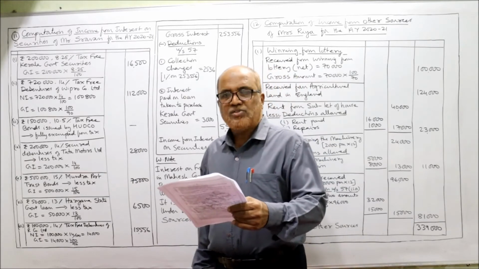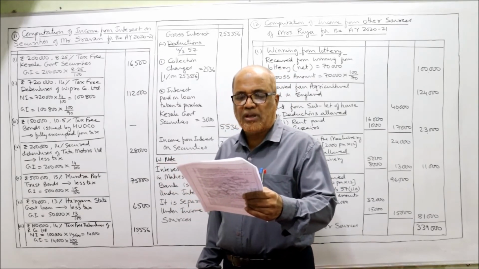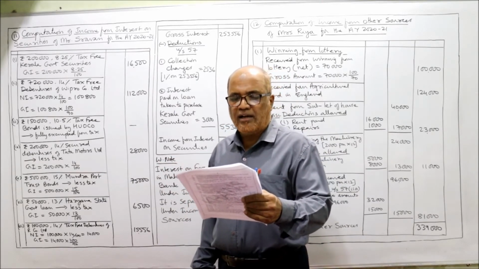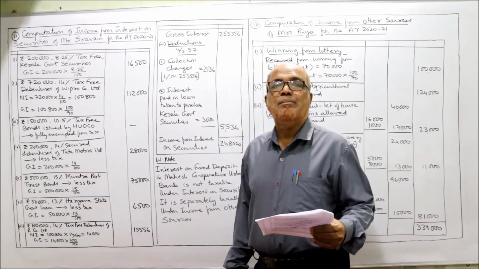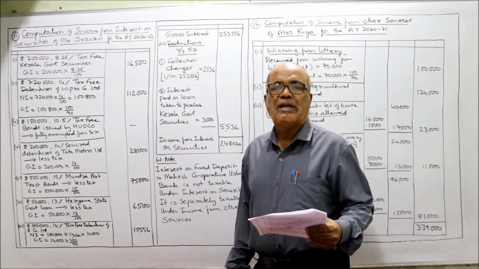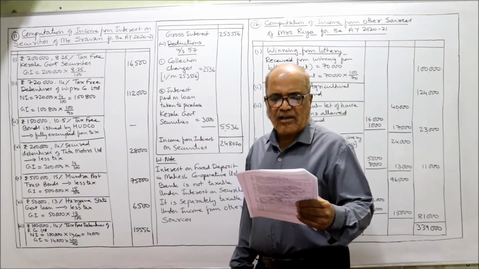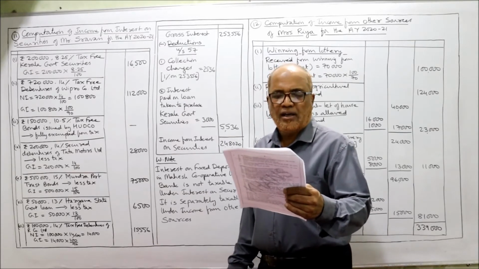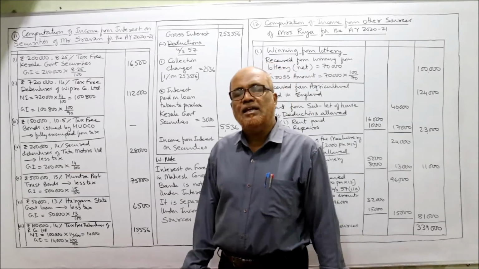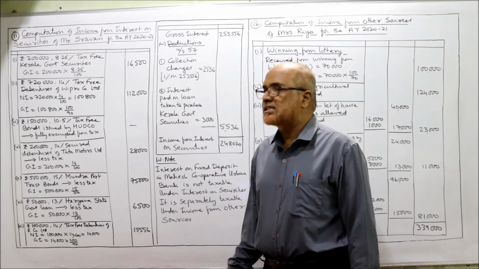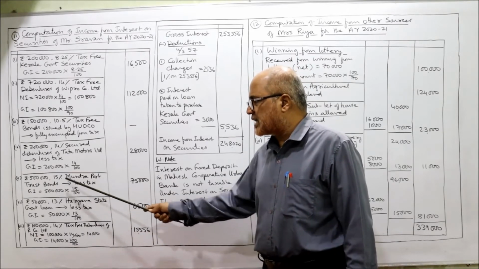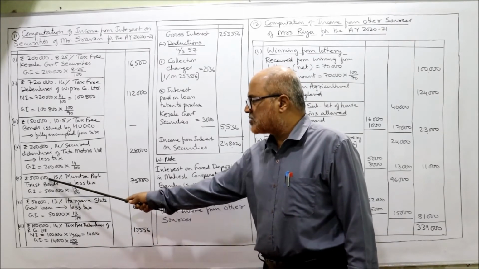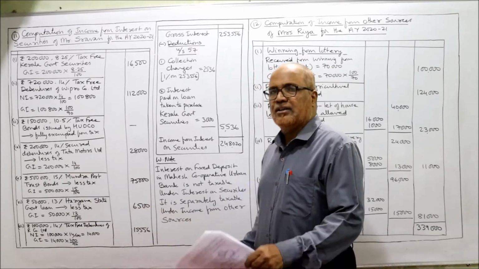Next one, rupees 5 lakh 15% Mundra Port Trust bonds. Interest is payable on 1st January and 1st July. Normally interest will be paid semi-annually, that means 2 times a year. The dates are given, 1st January, 1st July. We don't require it. Now, it's a less tax. Nothing is given, so we assume it as less tax. So 5 lakh 15% Mundra Port Trust bonds, less tax. GI, only one step. Face value into rate by 100, 75,000.